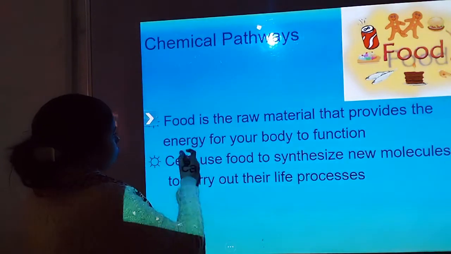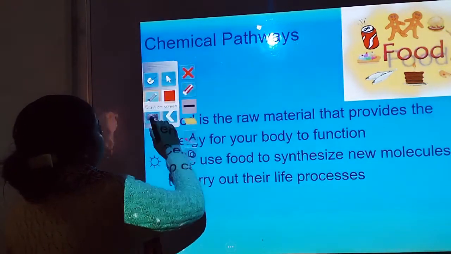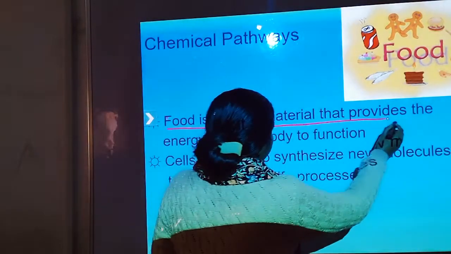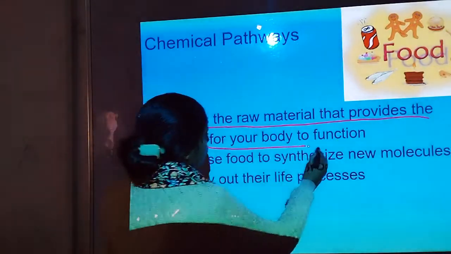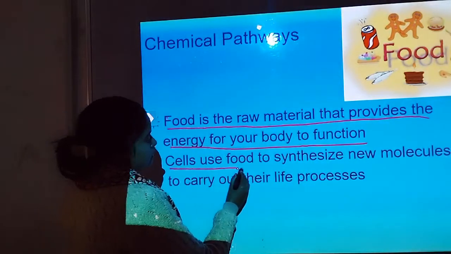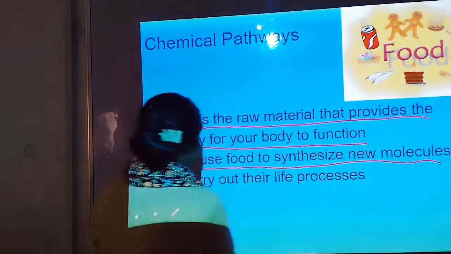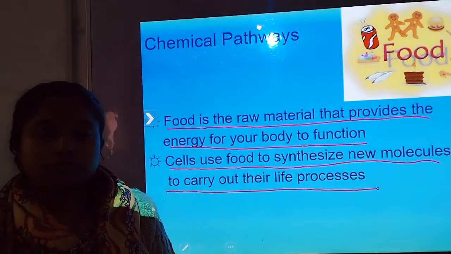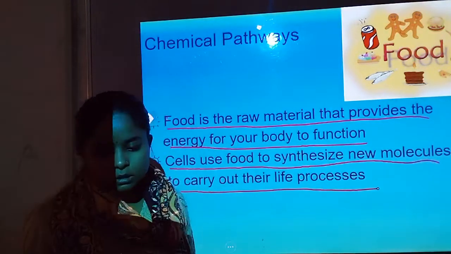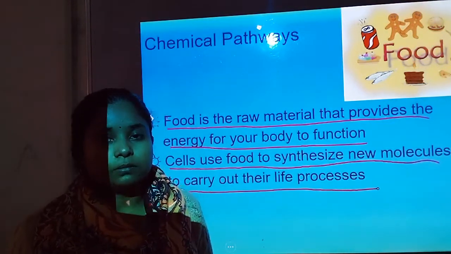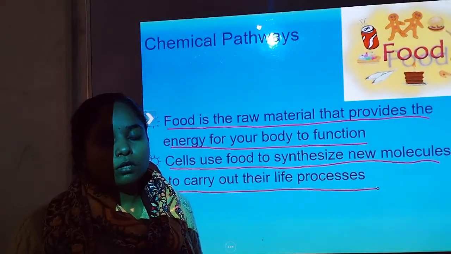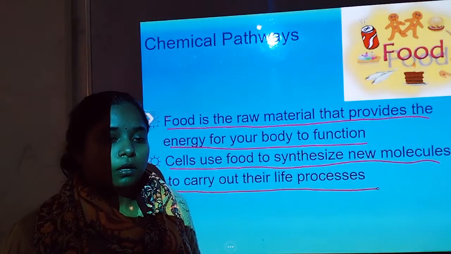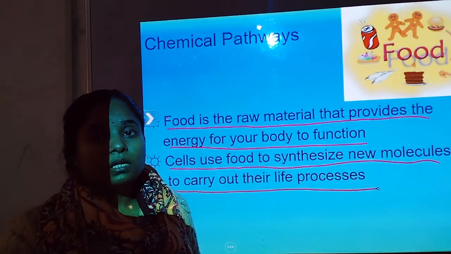Now, why are we going to take food? Food is an important source of energy and raw material for body function. Cells use food to synthesize new molecules to carry out their life processes. So that's why we need food. If you eat sweets, the sucrose undergoes breakdown to form glucose and fructose molecules, because sucrose cannot be used by the cell directly.